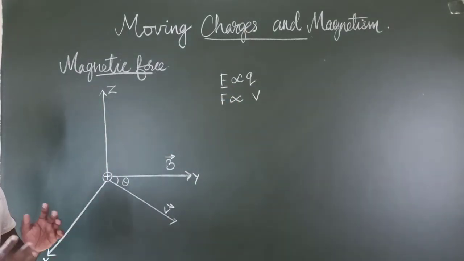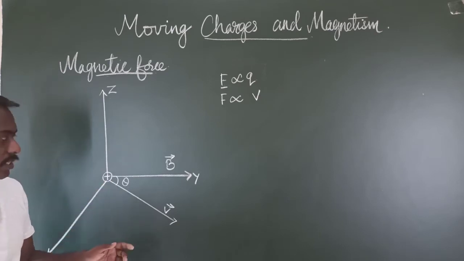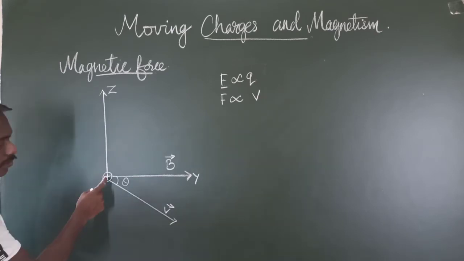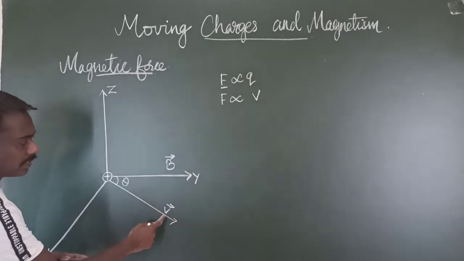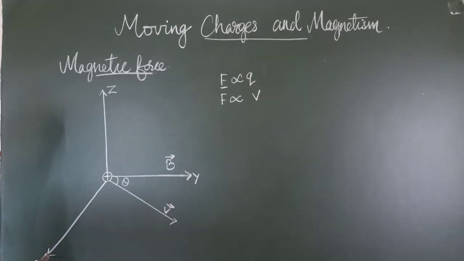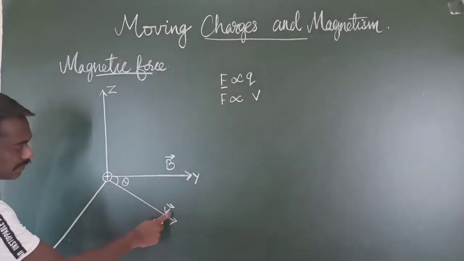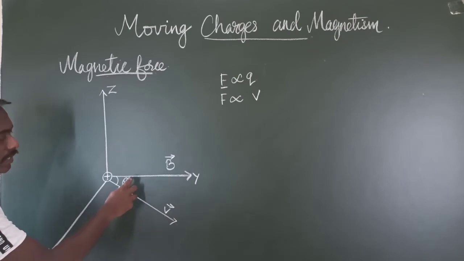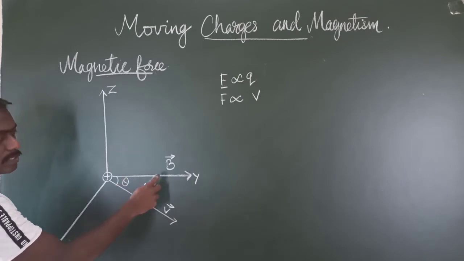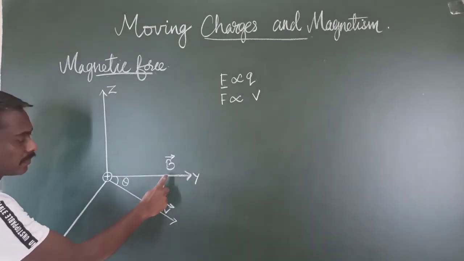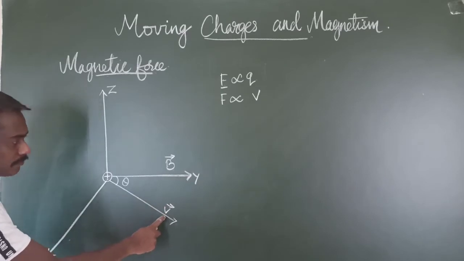When we consider the velocity of the moving charges, we say that the electric charge is moving with a velocity in the x-y plane. If we consider a particular direction for the velocity at a particular moment, then it makes an angle theta between the direction of the magnetic field and the direction of velocity.